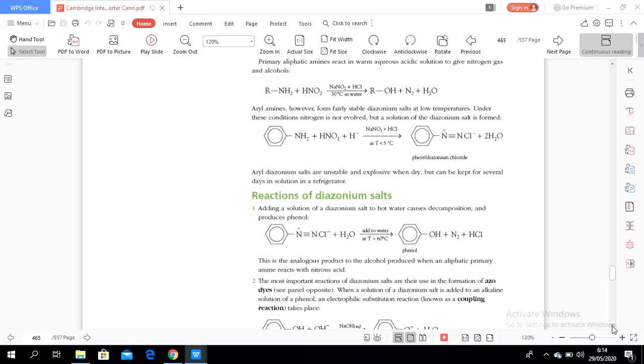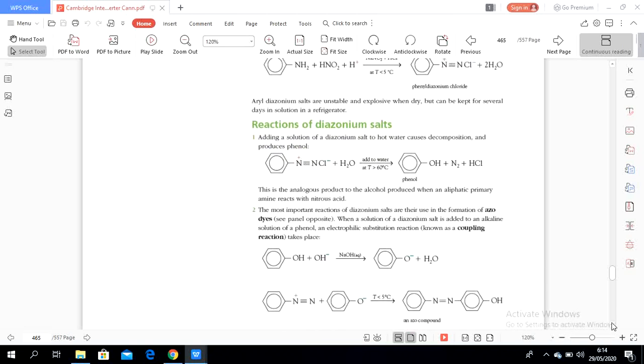So like this one, diazonium salt reacts with water at a high temperature, more than 60 degrees Celsius, and phenol will be formed with bubbles of nitrogen gas. This is the analogous product to the alcohol produced when aliphatic primary amines react with nitrous acid.